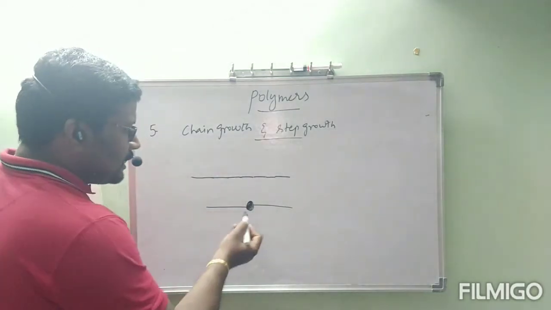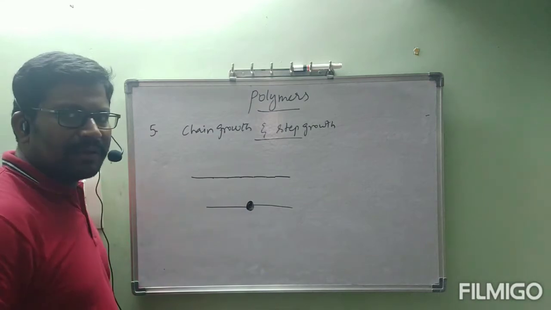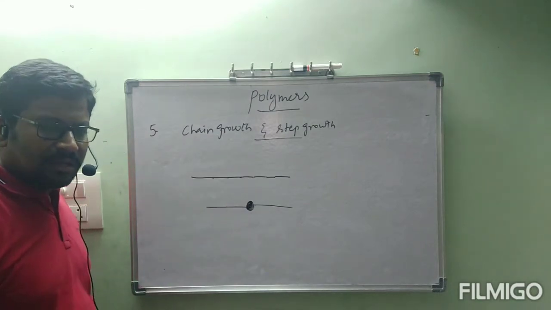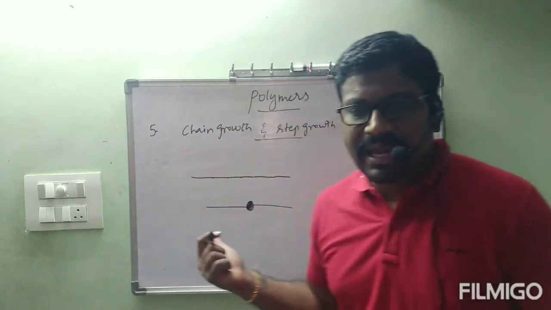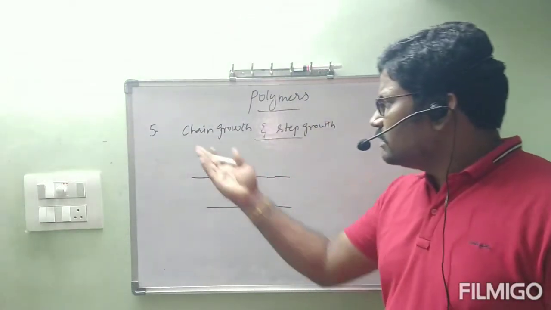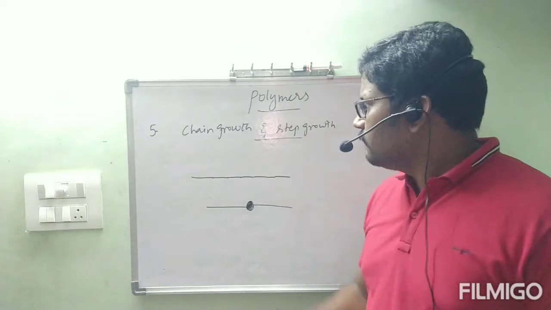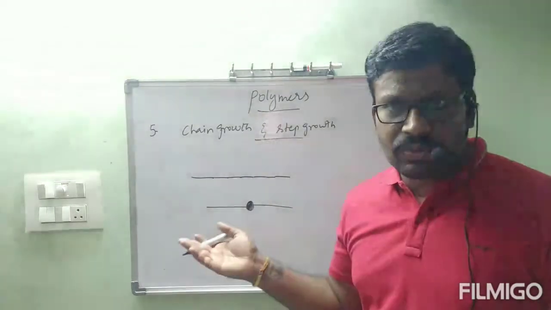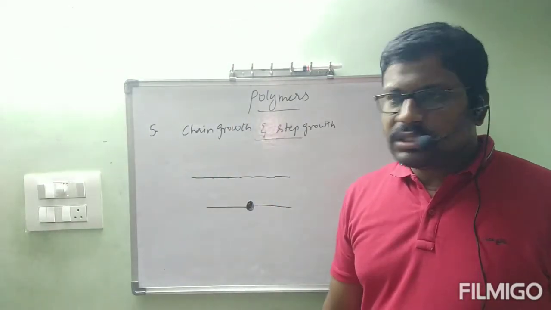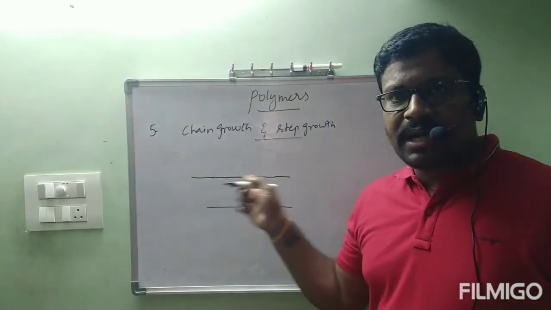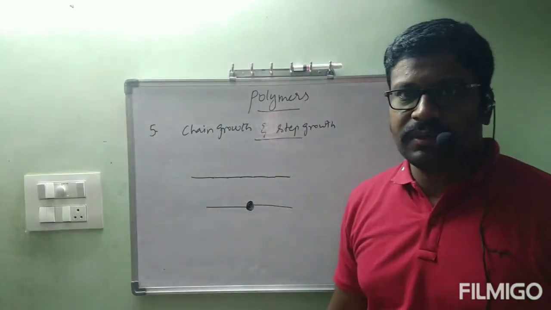This is step growth, and that is chain growth. This category already came under condensation polymerization and addition polymerization. Depending on chain growth and step growth, polymers are classified into two types: chain growth polymer and step growth polymer. Chain growth polymer comes under addition polymer, and step growth polymer comes under condensation polymer.